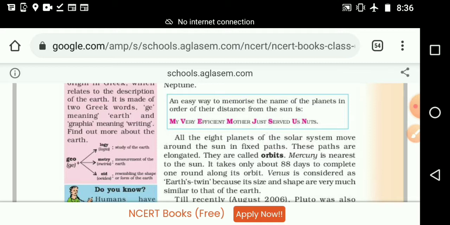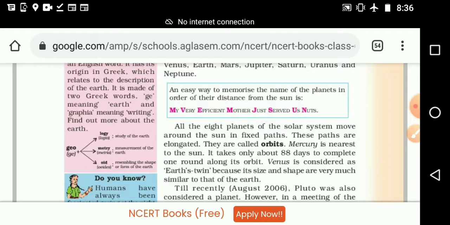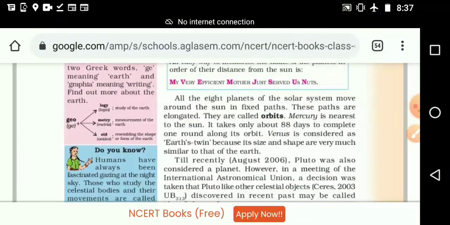Then to memorize the names of the planets, make a story like, my very efficient mother just served us nuts. When your friends are coming to your home, or when you are visiting your friend's home, when mama is giving some juice or nuts, then you can remember it. My very efficient mother just served us nuts. Like this you can find other sentences with words starting with the first letters of the planets' names. Whichever you can remember very easily, you can make your own sentence, your own story.